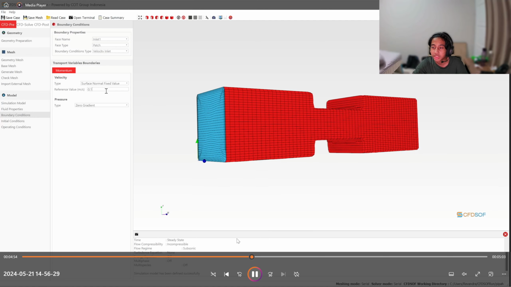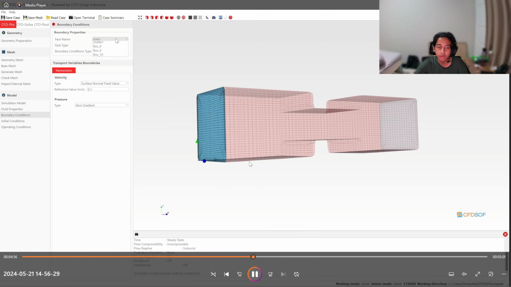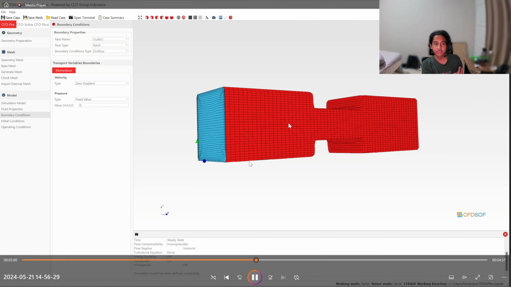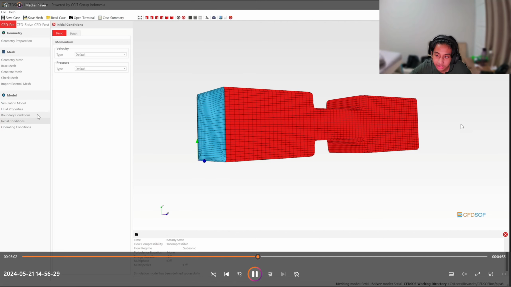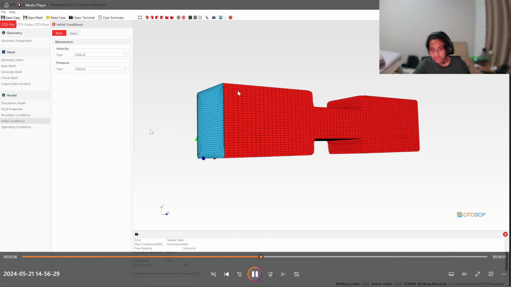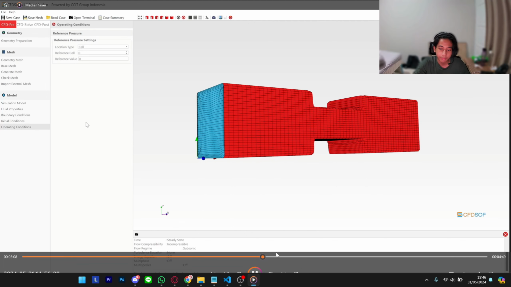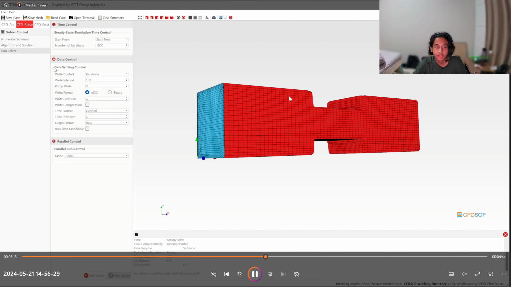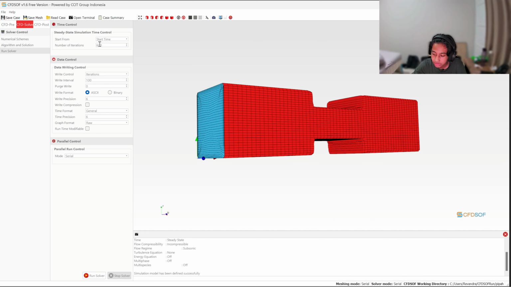Because this is a pressure inlet, as in the initial thinking, we insert the velocity first, which is 0.1, and then set the outlet to outflow, so the software knows where the inlet and the outlet are. After that, we move to the CFD solve, where we set the iterations.